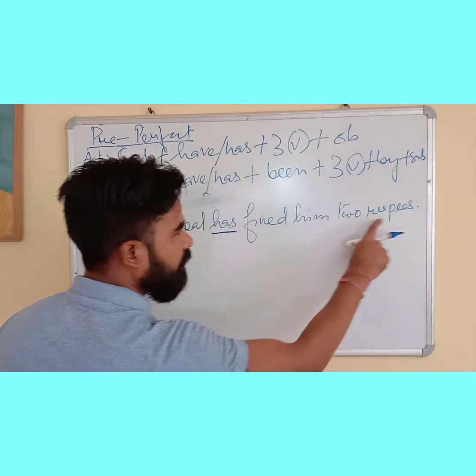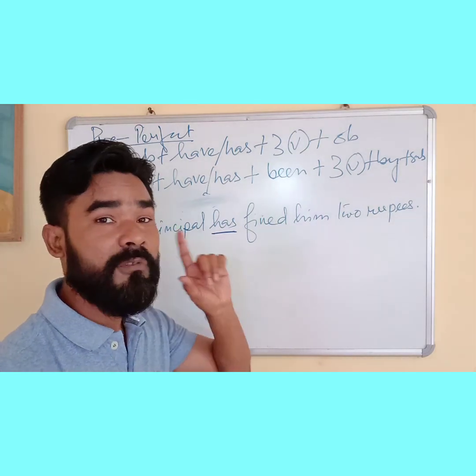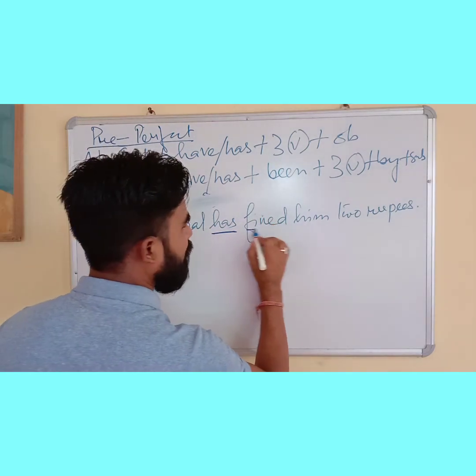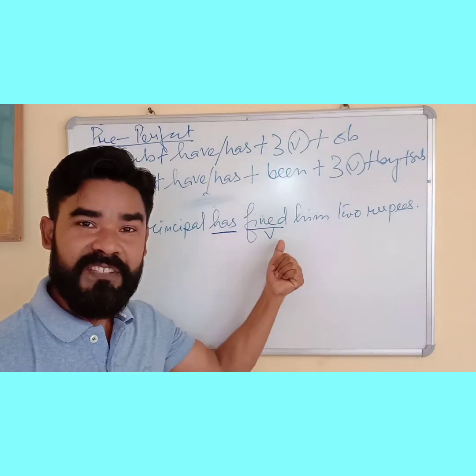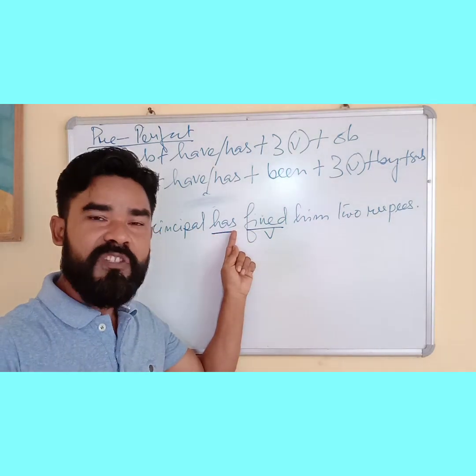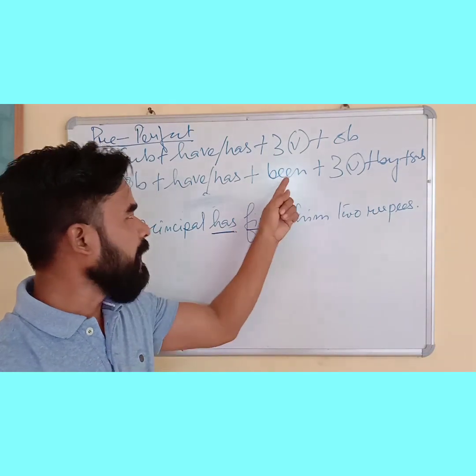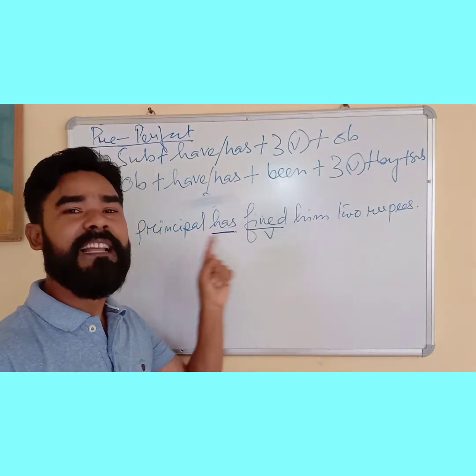Do I have been here? No. That means we have to find out the third form of verb. Here I have got the verb, that means this is present perfect active. If it is had, past perfect active. Been, then passive. There is no been, that means this is active.